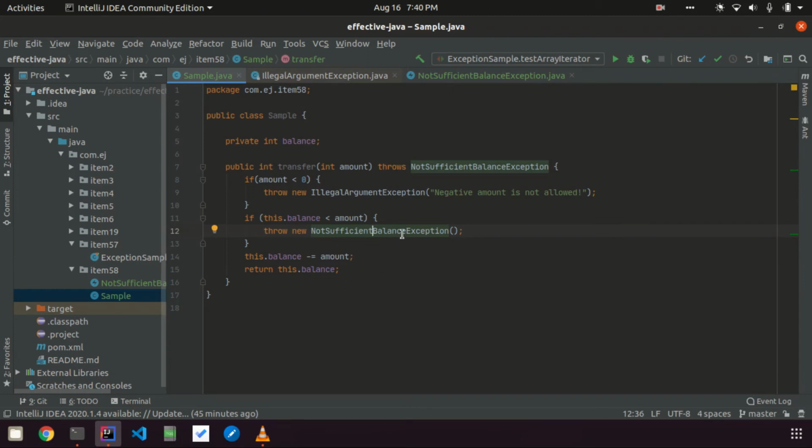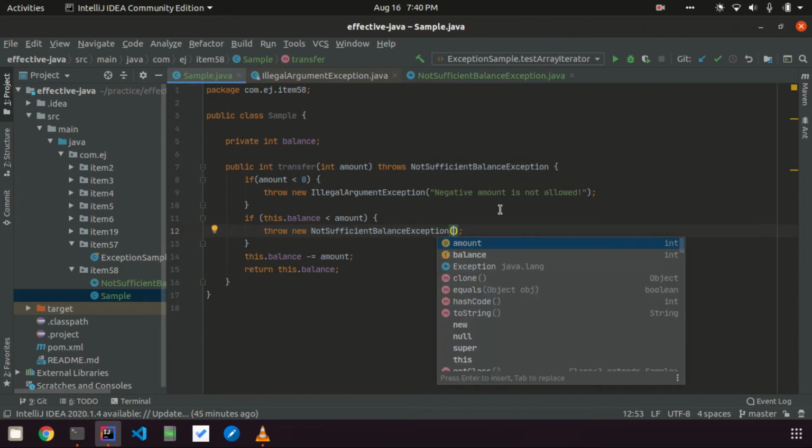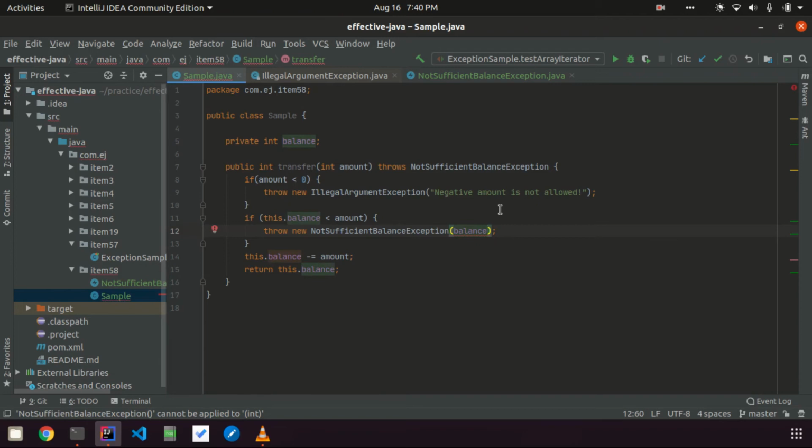For that, the client may need some information about what has happened and what he needs to do. In this case, the exception itself says NotSufficientBalanceException. Maybe you want to give more information, like how much balance is needed.